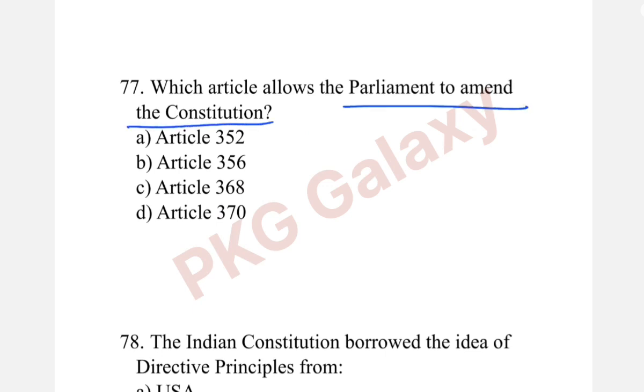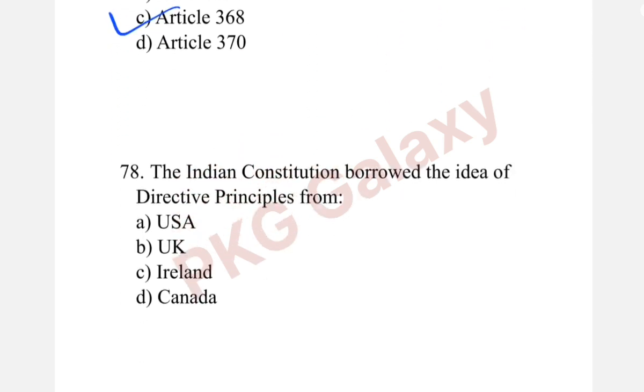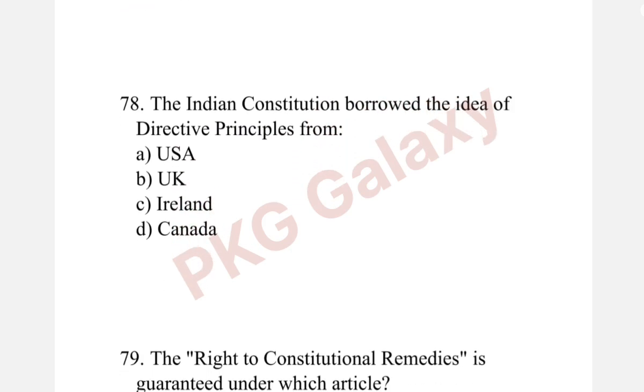Next question. Which article allows the Parliament to amend the Constitution? The correct answer is option C, Article 368. Next question. The Indian Constitution borrowed the idea of directive principles from. Option C, Ireland. DPSPs have been borrowed from Ireland.